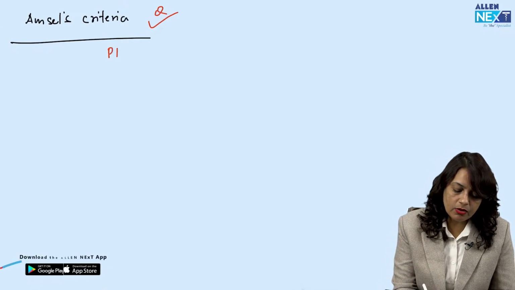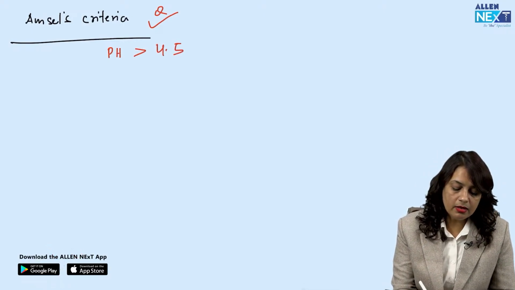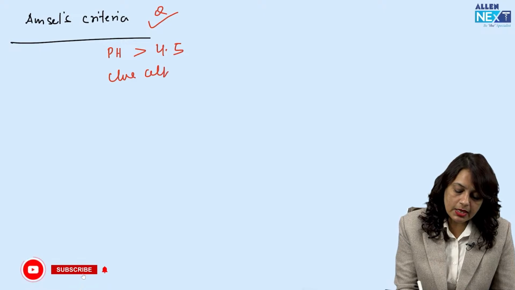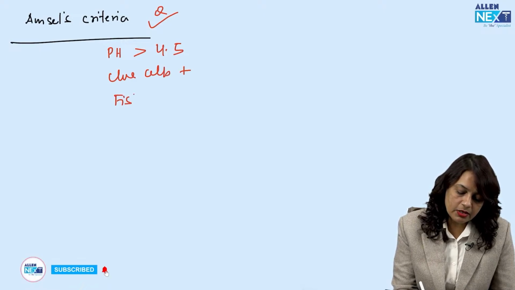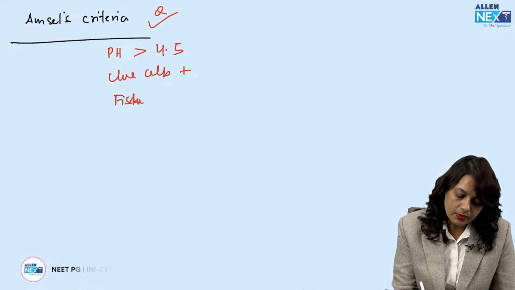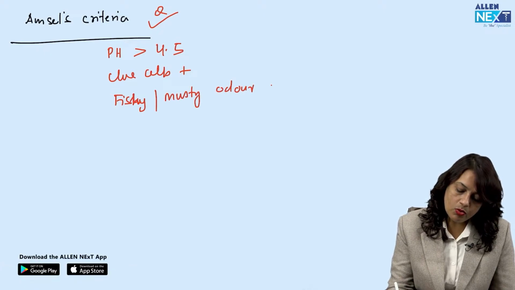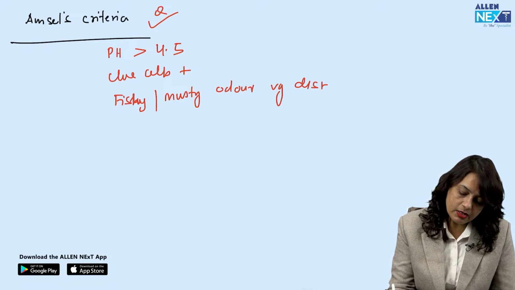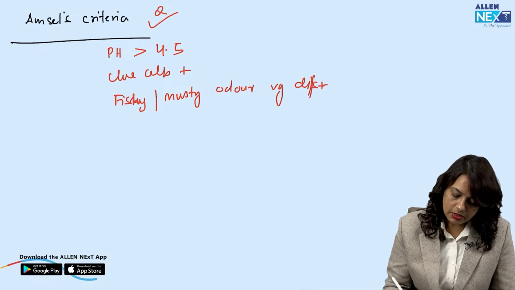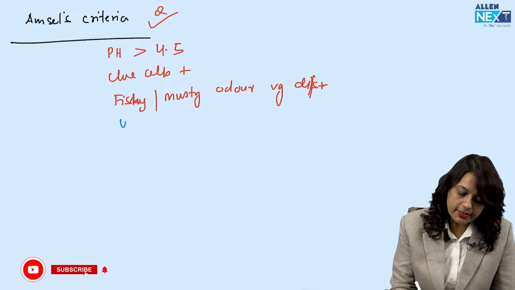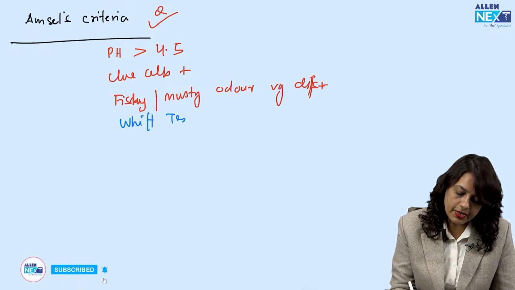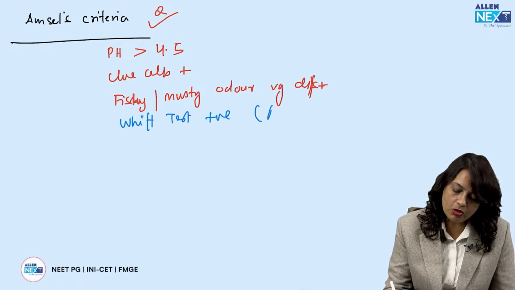Amsel's criteria include pH shifted towards alkaline, then clue cells present, a fishy or musty odor, vaginal discharge, and then the whiff test is positive, which is also called the amine test.